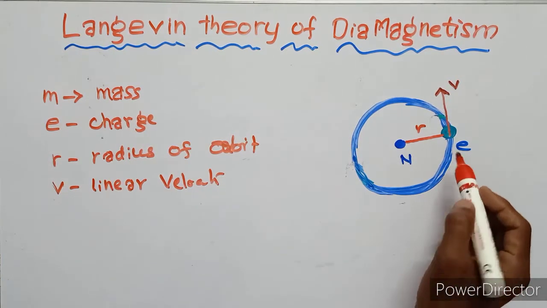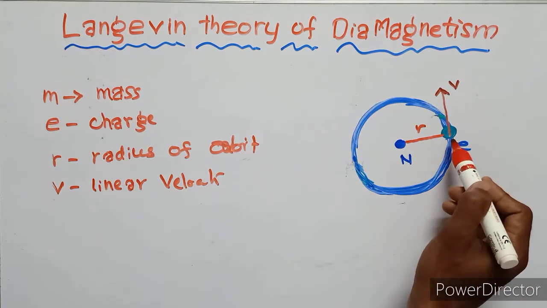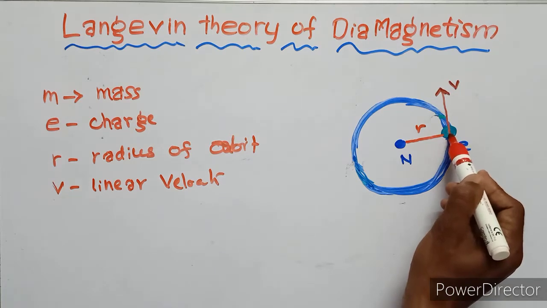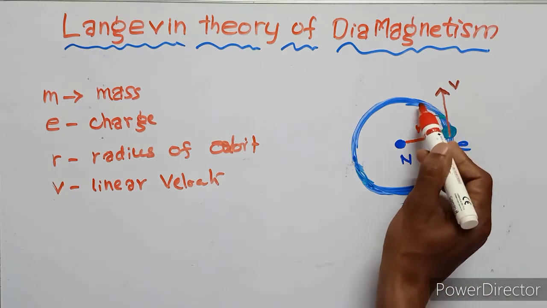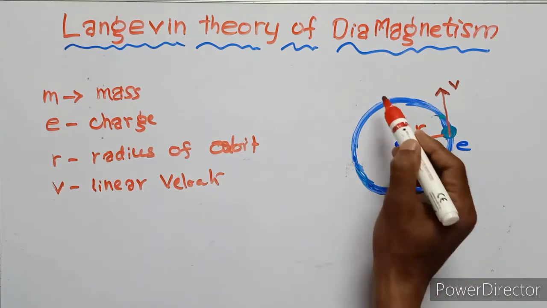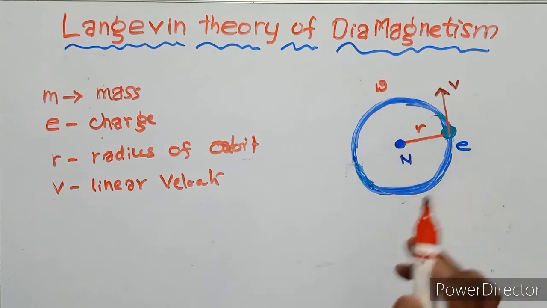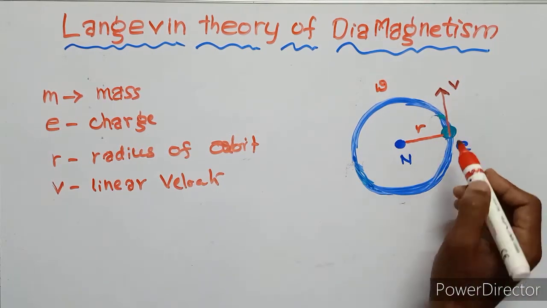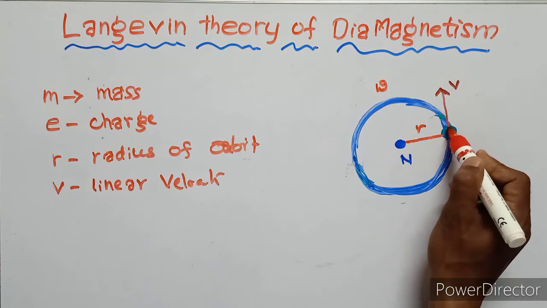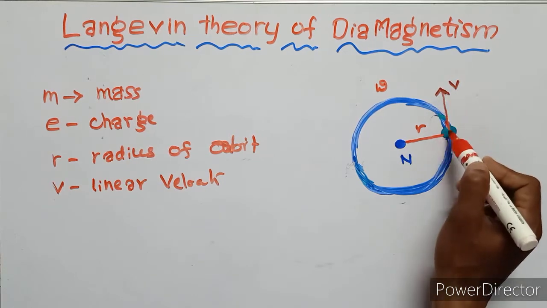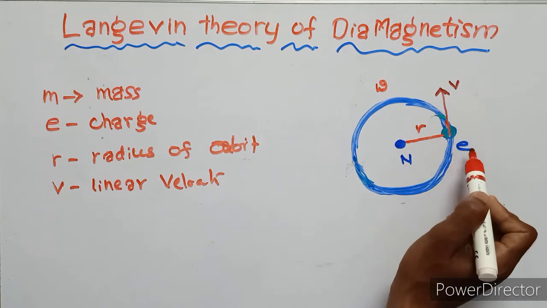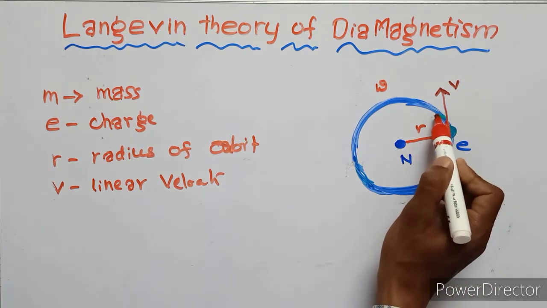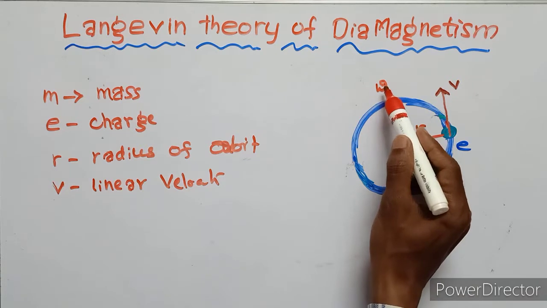The electron starts moving in the linear position, then it gets a torque and gains omega, that is the angular velocity.